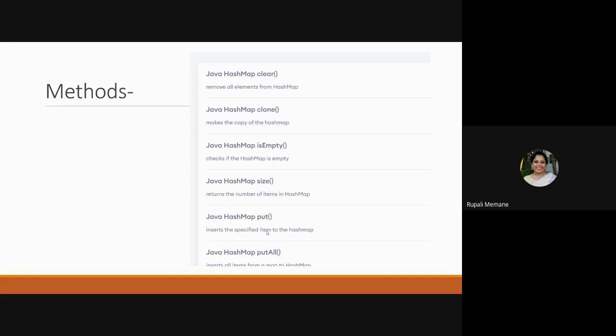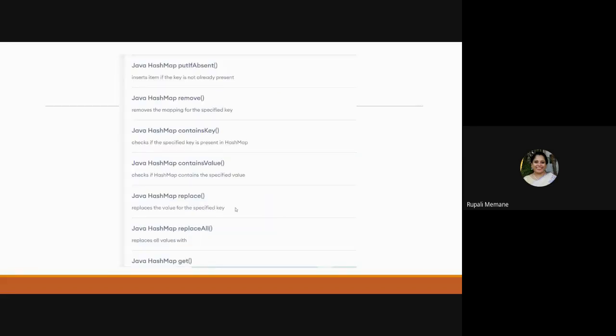Similarly, here we have putAll. That means an entire collection or n number of elements can be inserted in the hash map. So proceeding further, here I can even insert the element if the key is not already present.